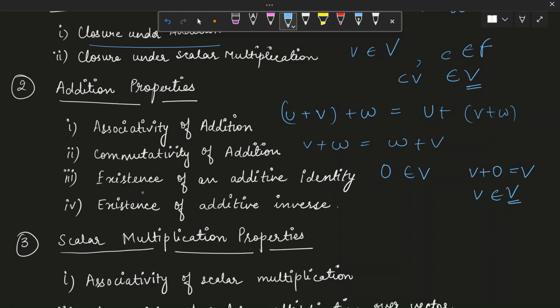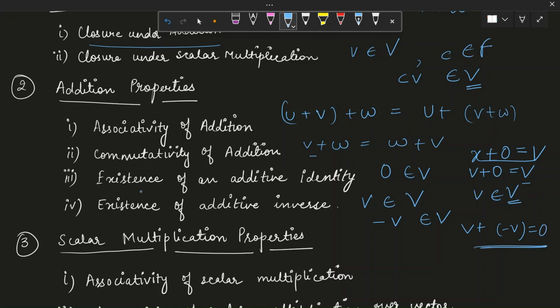Here I think that V as a vector and V as a set might be confusing, so you can understand it in a more basic way, like x plus 0 will be equal to x. You can use any variable of your choice. Next comes the existence of additive inverse. For every small v that belongs to the set V, there exists a negative of it that also belongs to the same set, such that addition of both of these is equal to 0.